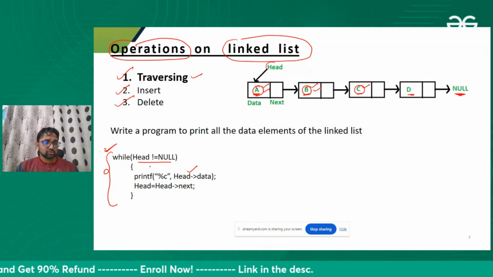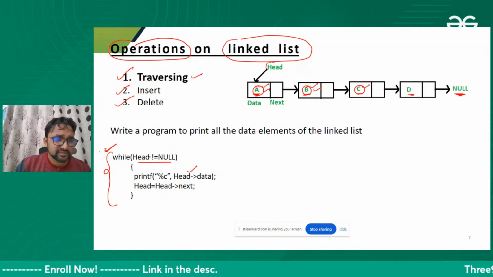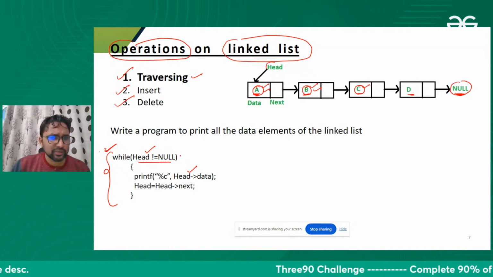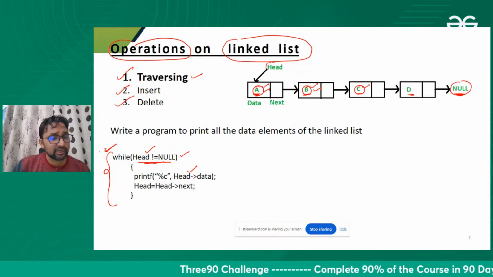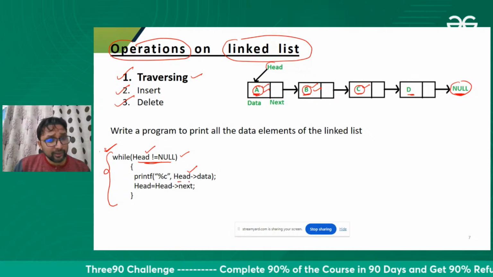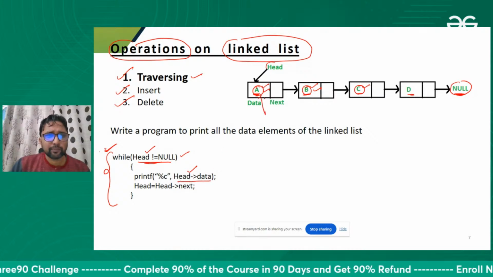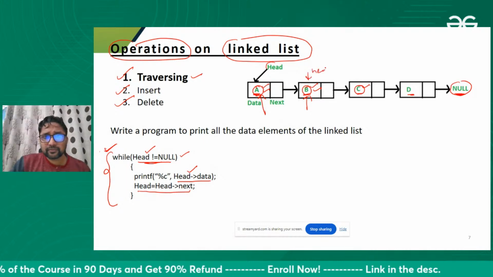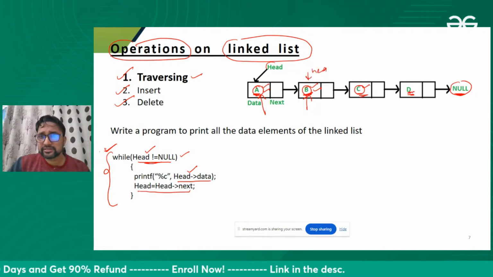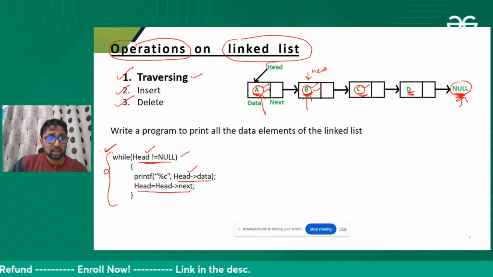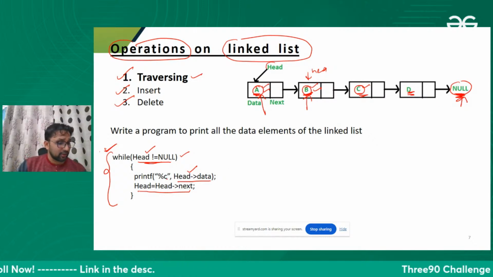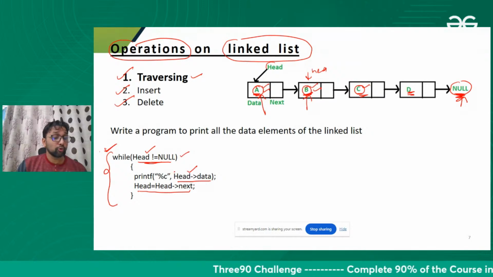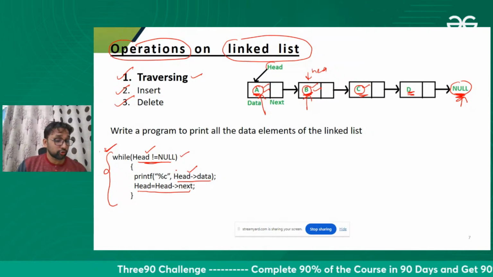What I'm doing in this code is moving my head till null. This loop keeps going until I get null, and I'm printing the data every time. I'm printing the data and moving the head to next every time, so that I can print the next data until my head moves to null. Do you think this code is working fine, or do you want to improve it?